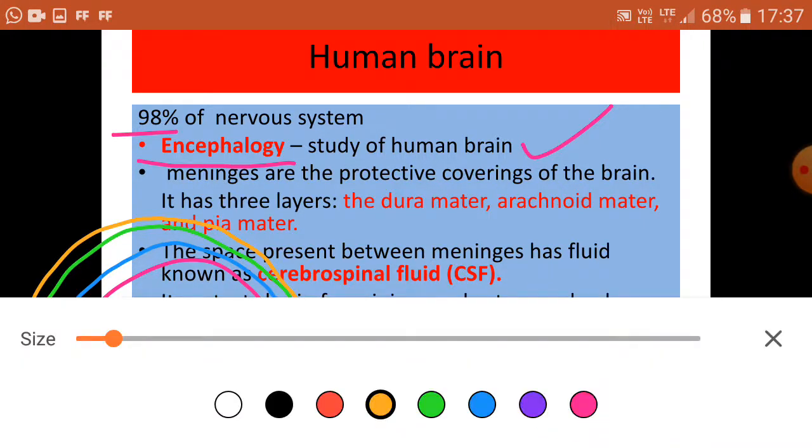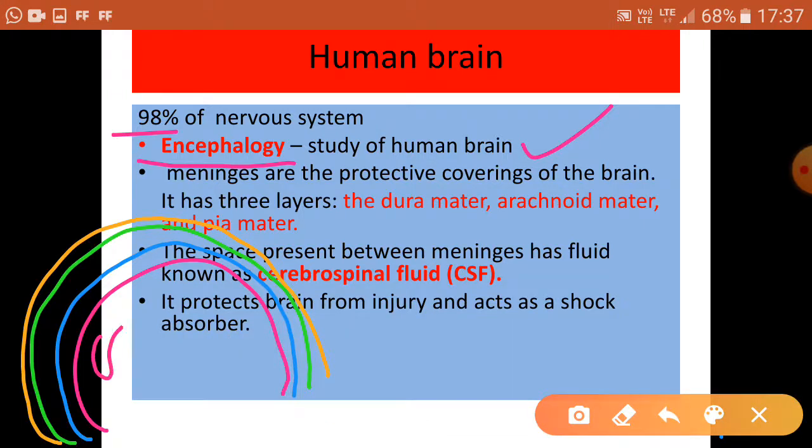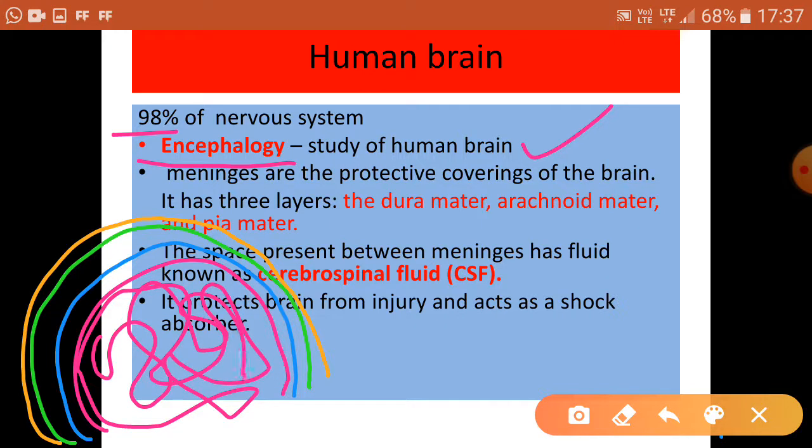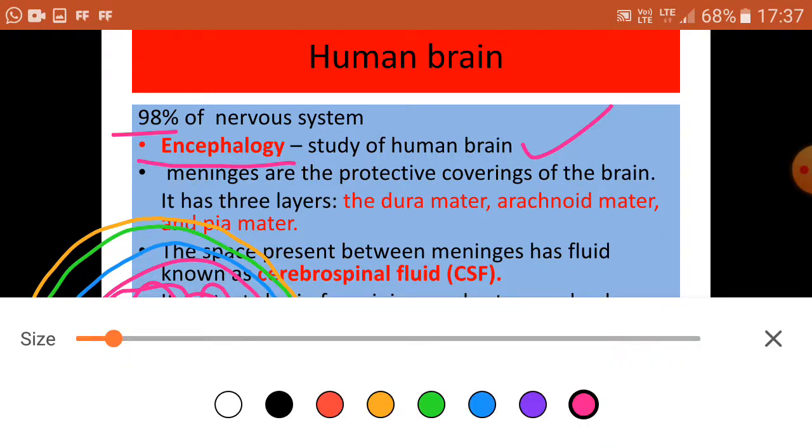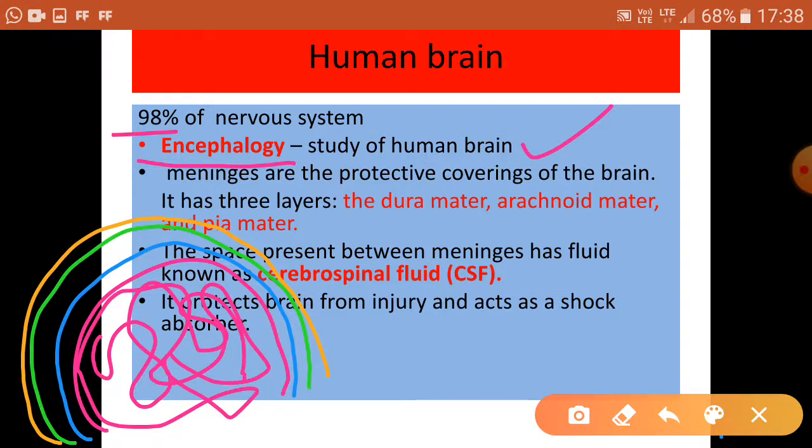This is the human brain which is protected by the three meninges, three layers, and within these layers we have cerebrospinal fluid. Not only layers, for protection we have some fluid present between these layers.